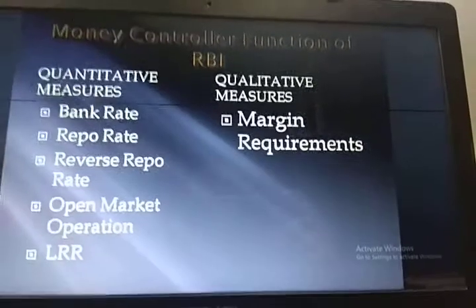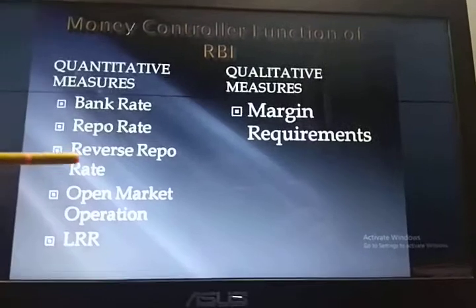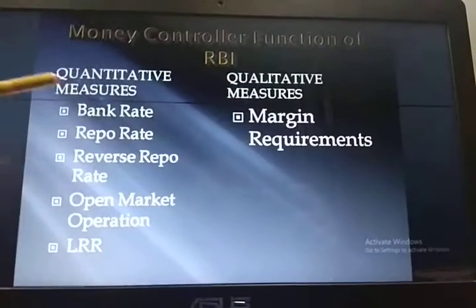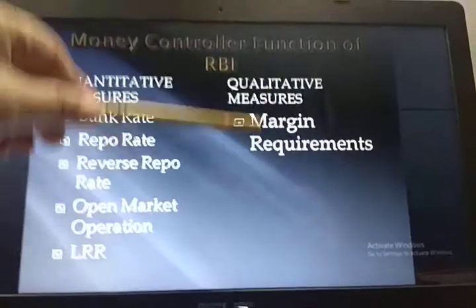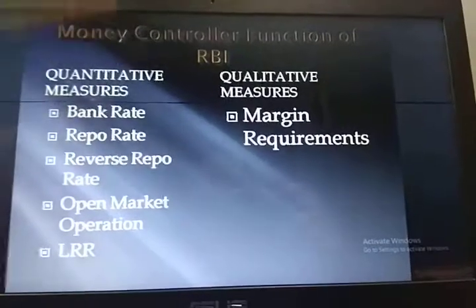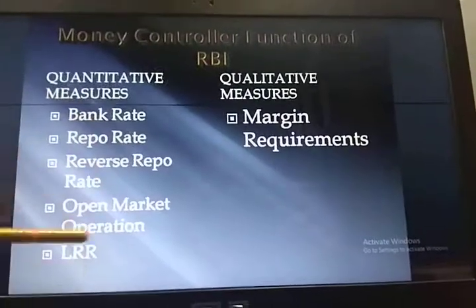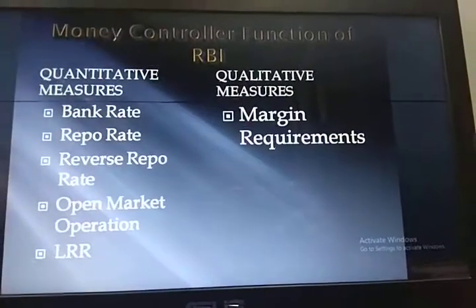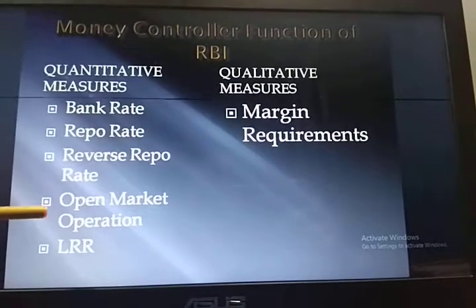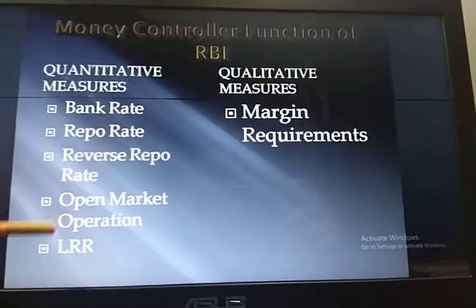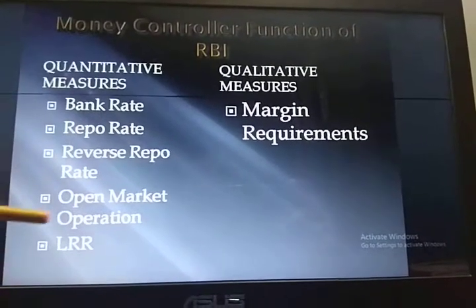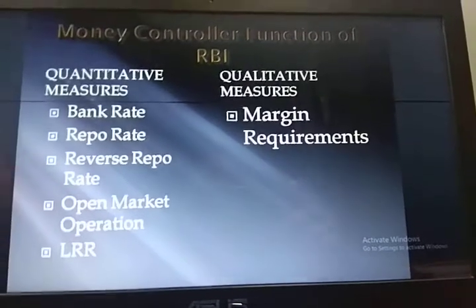So in a nutshell, students, bank rate, repo rate, reverse repo rate, LRR and margin requirement: the rate of all these will be increased in order to control the money supply, and the rate of all these will decrease in order to create the money supply. And in case of open market operation, selling will take place to control the money supply, and buying will take place to create the money supply.